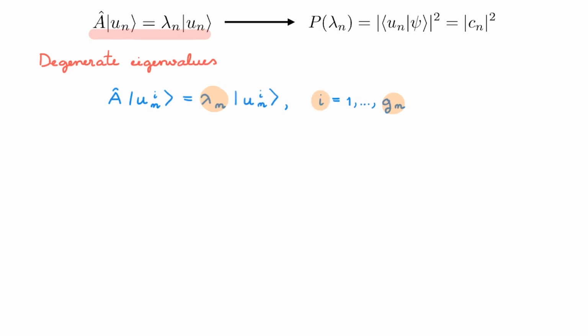You'll remember that the eigenstates associated with the degenerate eigenvalue lambda n span a g_n-dimensional subspace of state space, and we can always make linear combinations of these eigenstates to get equally valid but alternative bases.